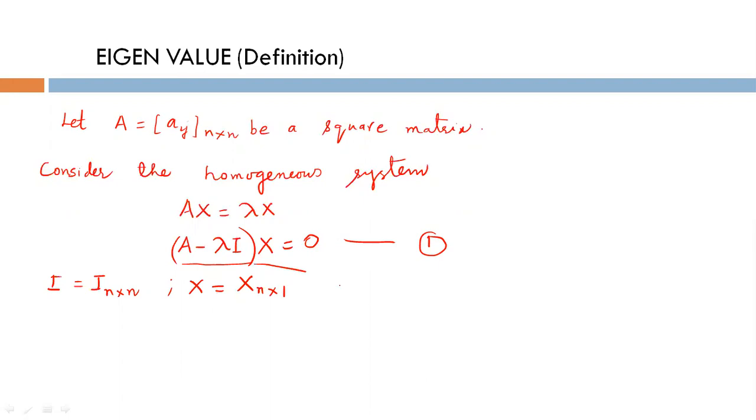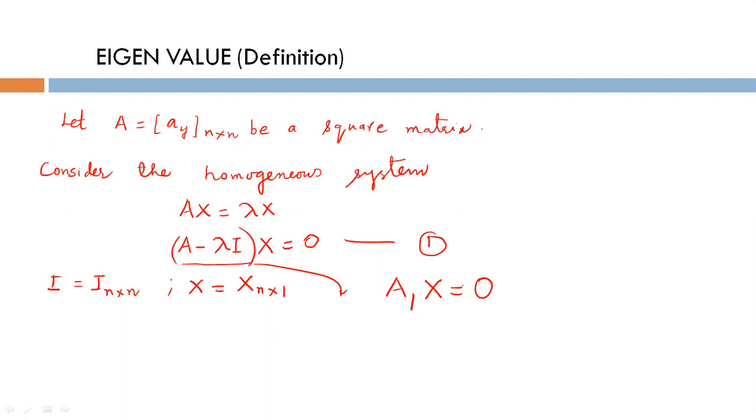The difference of two matrices is again a matrix of the same order. This is an n cross n matrix and this is a scalar matrix of n cross n, so the difference will be again an n cross n matrix. Call it A1, then the system will become A1 x equal to null vector, null column matrix. Now this is a homogeneous system.